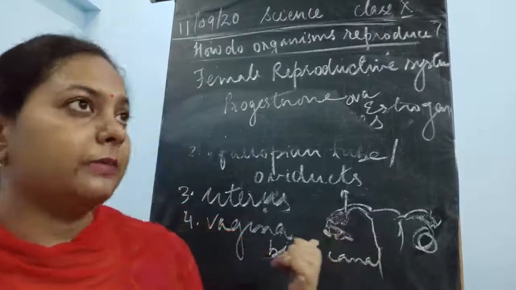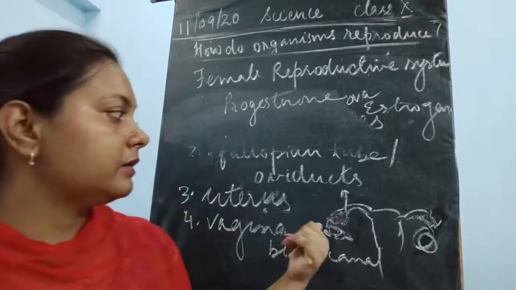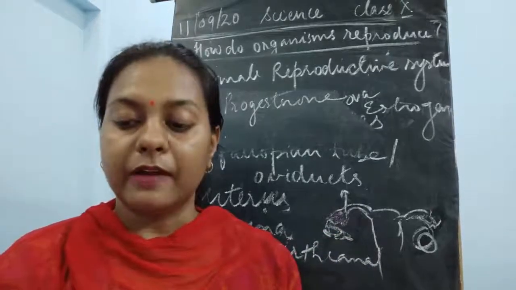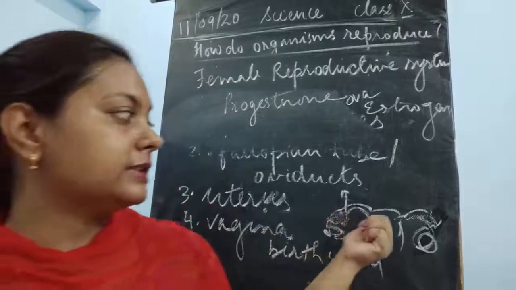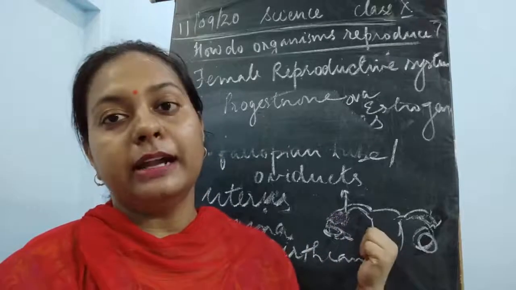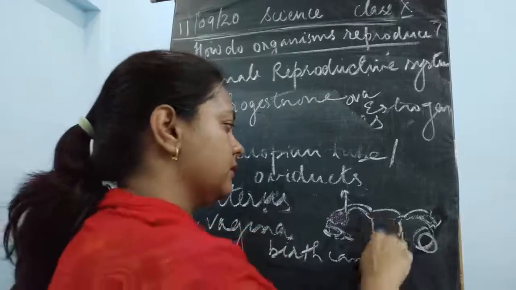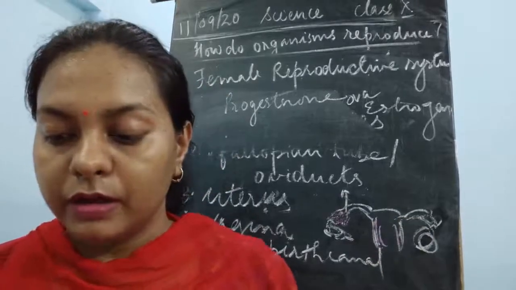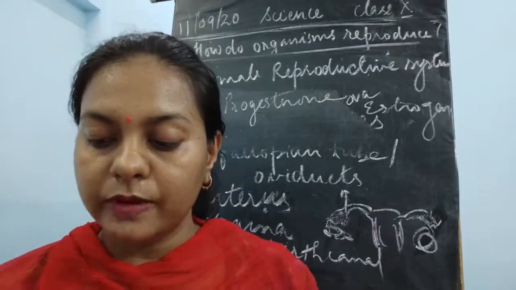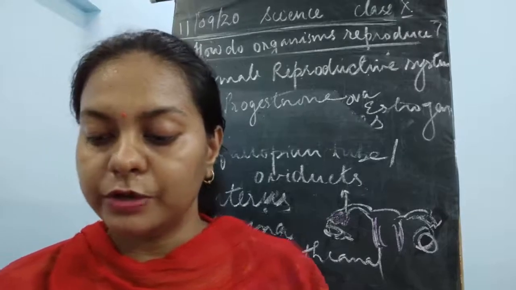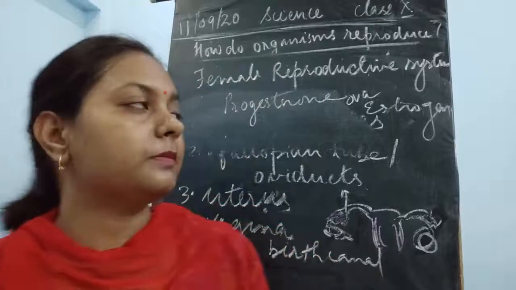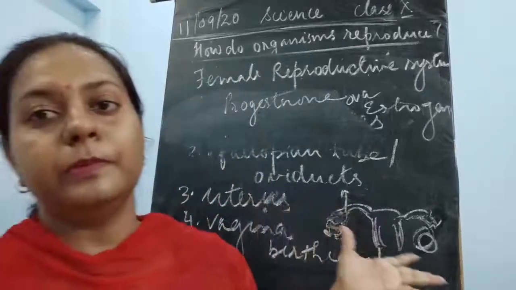Next is the uterus. What is the function of the uterus? Once fertilization occurs, the fetus is implanted in the walls of the uterus. This is where the embryo is formed and developed further. So this was about some of the parts of the female reproductive system.